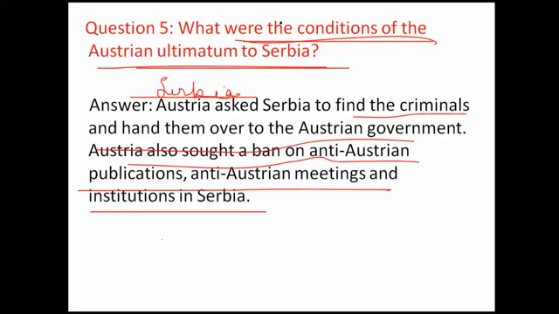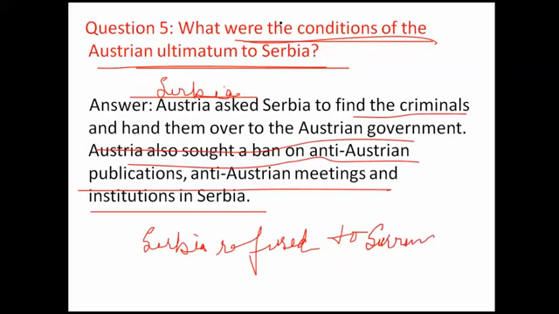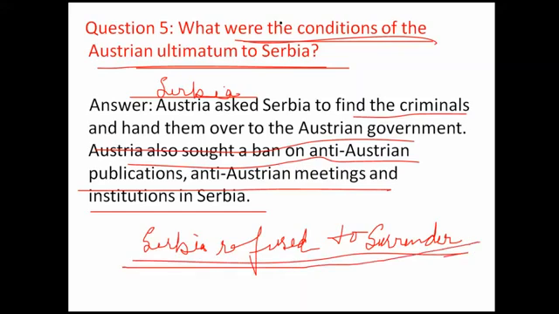On Serbian land, no anti-Austrian incident should be allowed. Serbia refused to surrender because it was backed by important superpowers. So Serbia refused to surrender before Austria, and the war became inevitable. Okay, so let's move to the next.